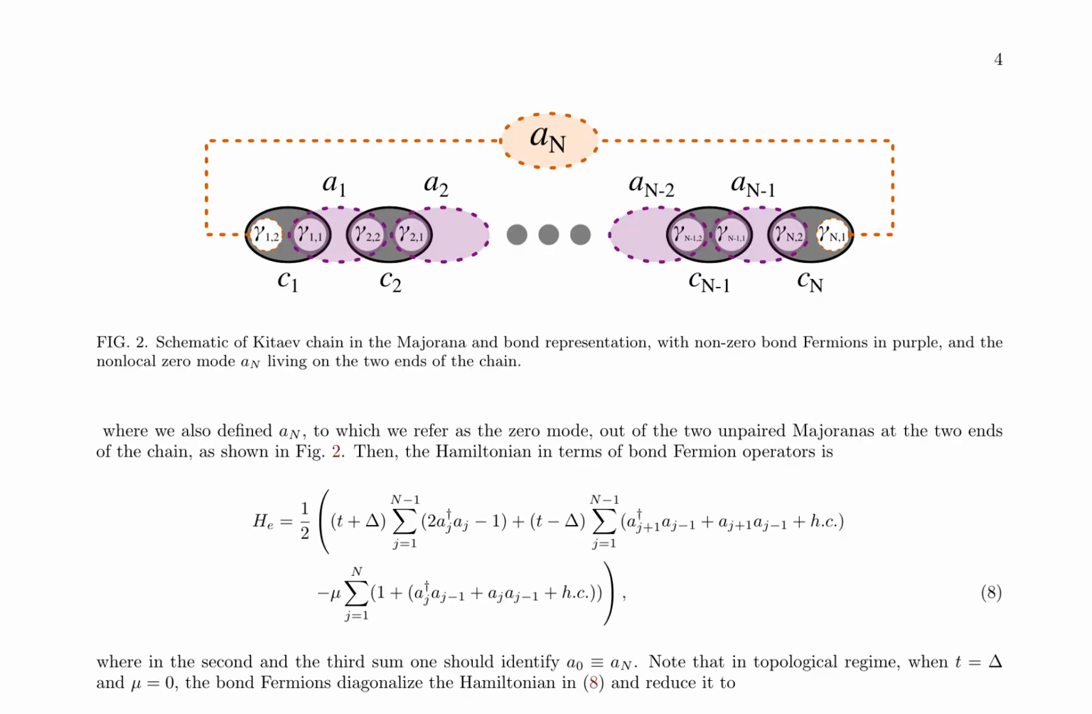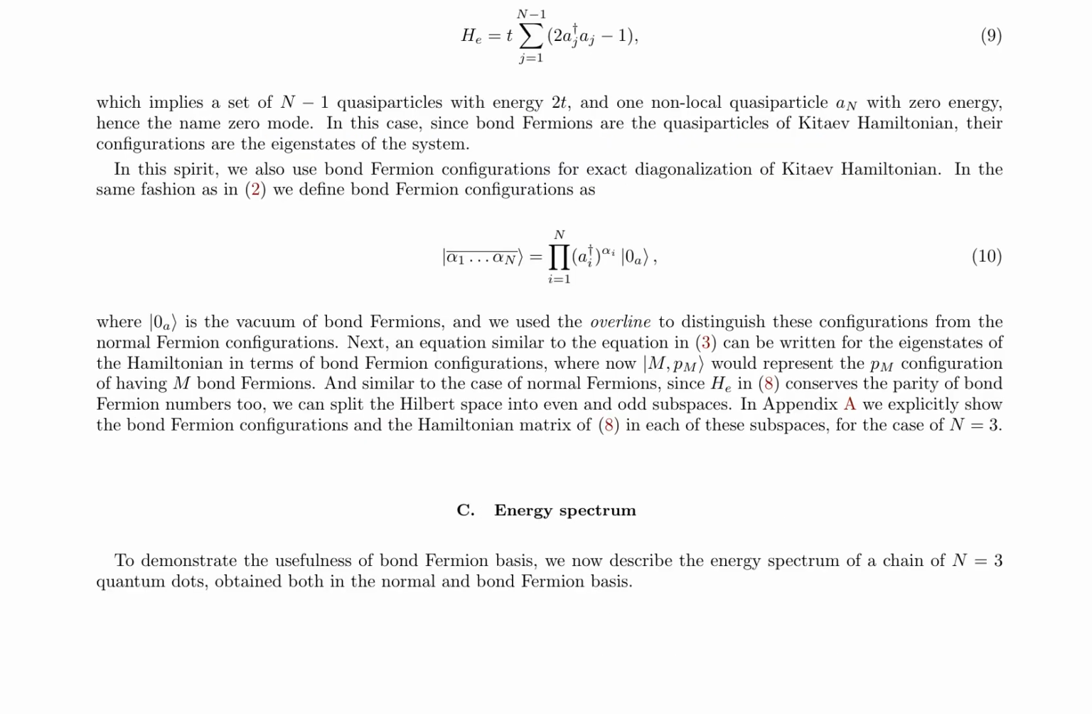The paper highlights the importance of the parity symmetry, which allows the Hilbert space to be broken into two decoupled subspaces of even and odd configurations. The energy spectrum of a chain of n equals 3 quantum dots is demonstrated in both the normal and bond fermion basis. The use of bond fermions is shown to diagonalize the Hamiltonian in the topological regime, resulting in a set of n-1 quasi-particles with energy 2t and one non-local quasi-particle with zero energy, known as the zero mode.